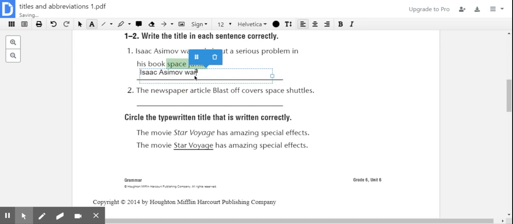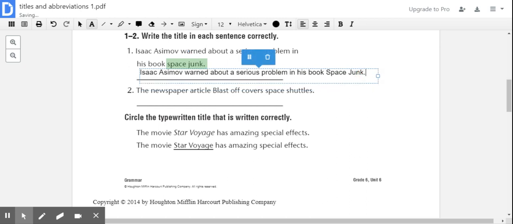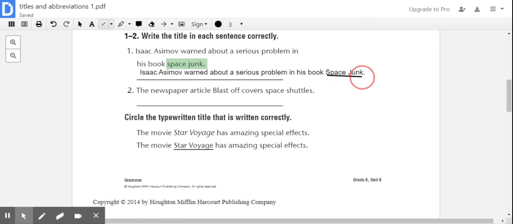Asimov warned about a serious problem in his book. I'm going to capitalize the title, which is Space Junk. Okay. Now, I want to make sure that I underline. So this is the part that I'm going to underline. So I'm just going to go over here, take my line, and underline it. Okay.